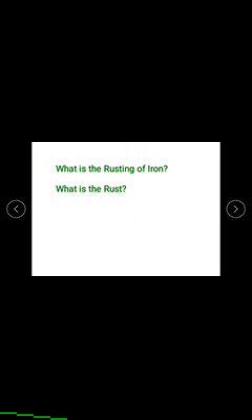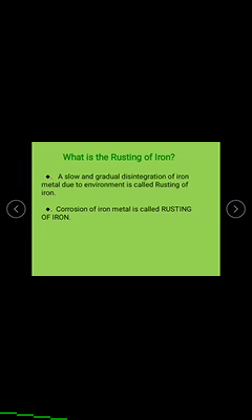Now let us discuss the rusting of iron. What is rust? Just now we discussed the general mechanism for a metal. Now we take one example of a metal like iron. The corrosion of iron metal is called rusting of iron. A slow and gradual disintegration of iron metal due to the environment is called rusting of iron.